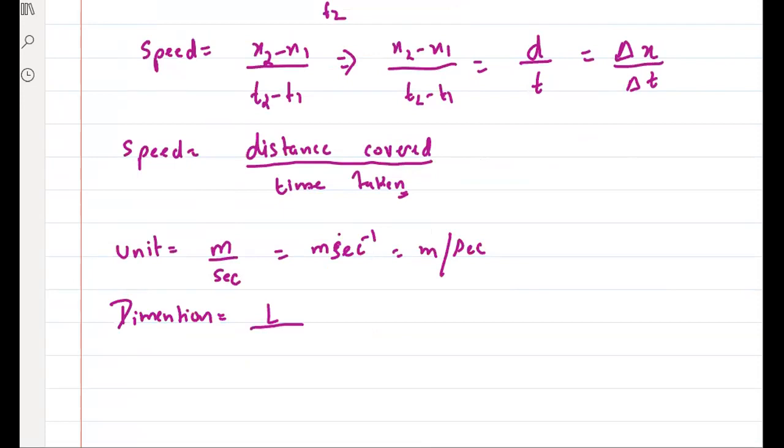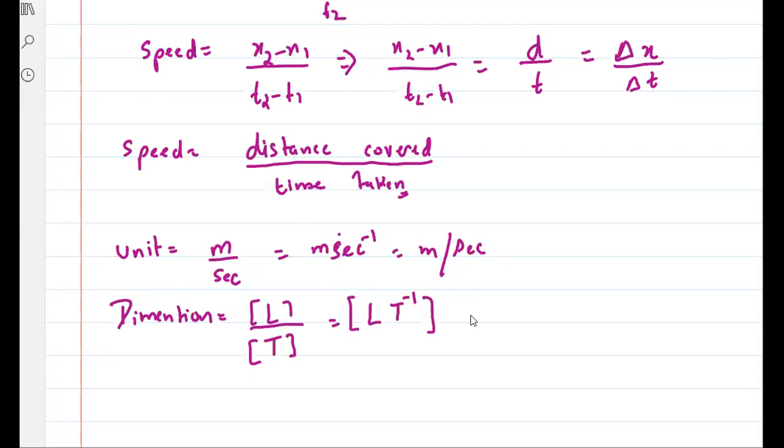Capital T, time का capital T है ना? So capital L by capital T, right? Or I can say it is L T to the power -1. So this is the dimension of what? Speed. Clear हुआ ये चीज? L by T.